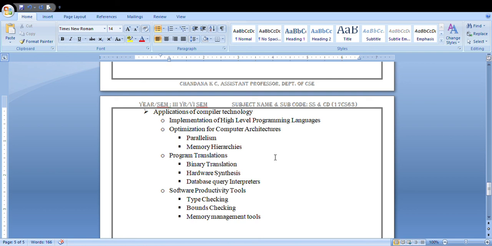And the last topic in this chapter is your software productivity tools. Software productivity tools, what do you mean by that? Whatever source code you have given as an input, the software tool which you are using to execute that program has to perform a set of operations. A few software productivity tool operations are type checking.